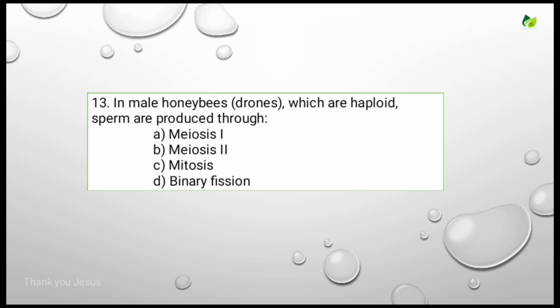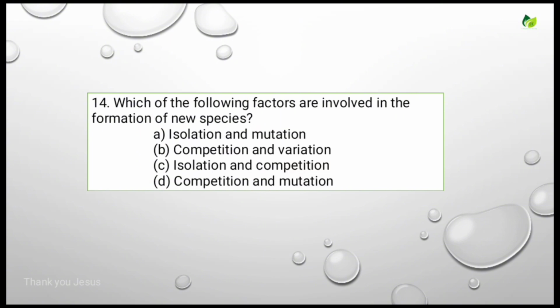In male honeybees, they are called drones, which are haploid. Sperm is produced through. Options are meiosis 1, meiosis 2, mitosis, binary fission. For this, the correct answer is in honeybees, sperms are produced through mitosis only. Let's see the next question. Which of the following factors are involved in the formation of new species? Options are isolation and mutation, competition and variation, isolation and competition, competition and mutation. For this, the correct answer is isolation and mutation.